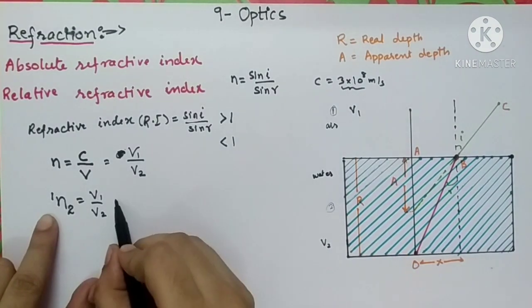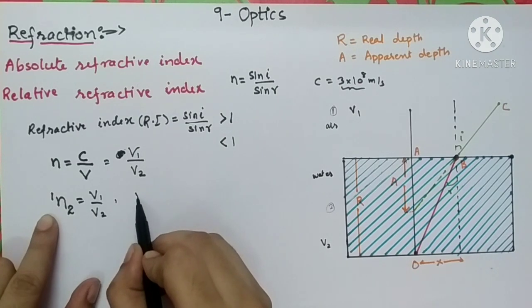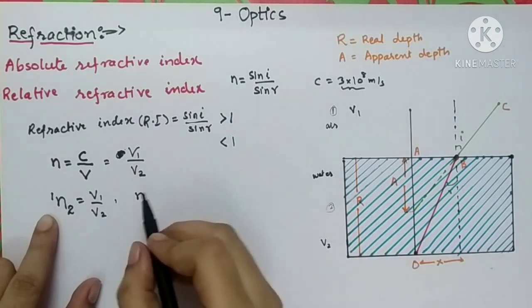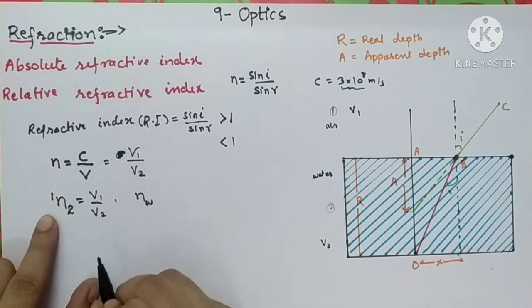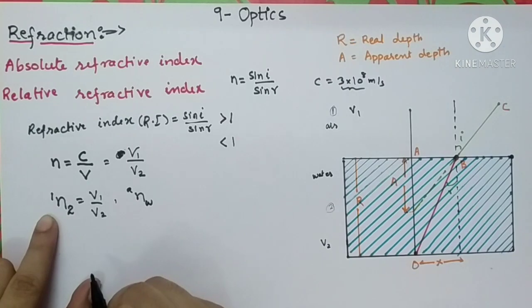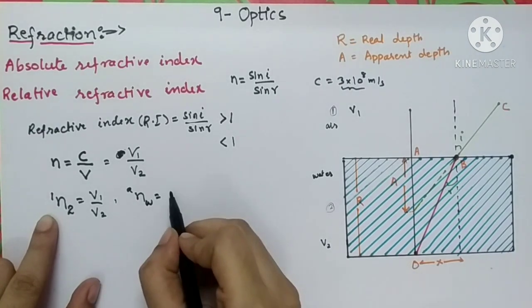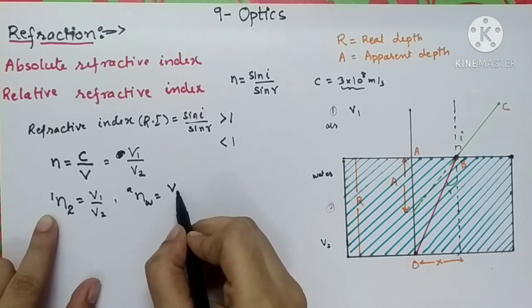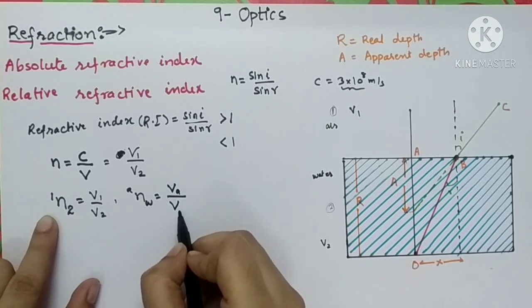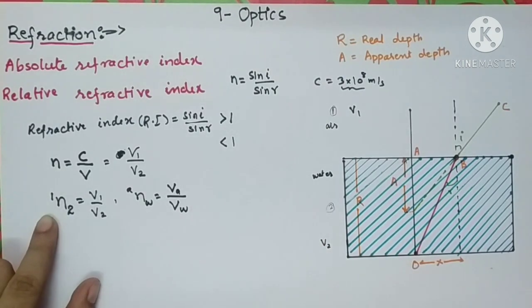What is the denser medium over here? It is water. So the refractive index of water with respect to air is equal to the ratio of the velocity of light in air to the velocity of light in water. This would be the formula that we are going to use.